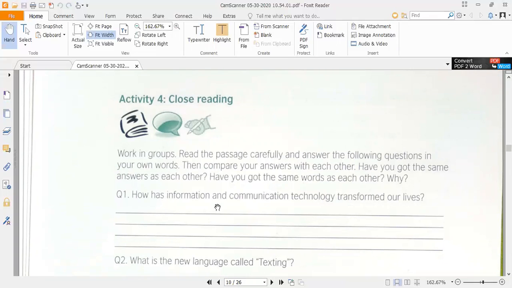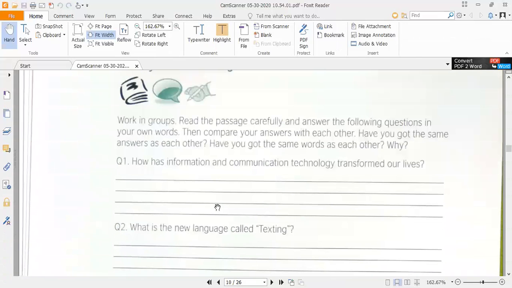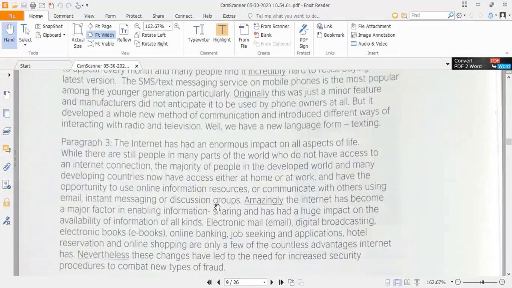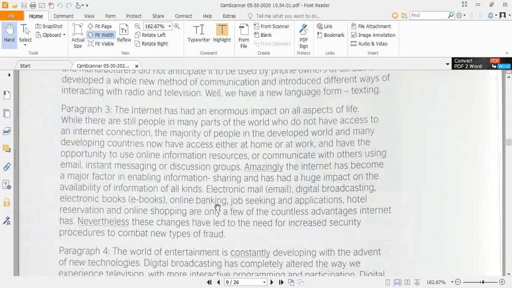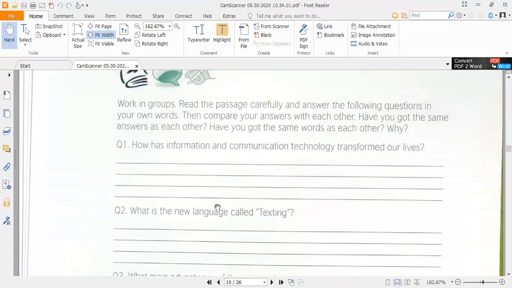In activity 4, close reading, you are supposed to give answers to the questions, and you can write down the answers by reading the previous lesson, that is giving information in technology and session 2, and there are 4 paragraphs. When you read these four paragraphs, then you can answer these questions in a proper way.